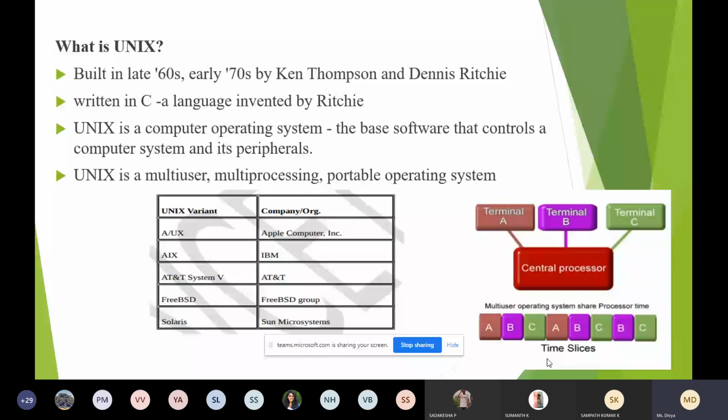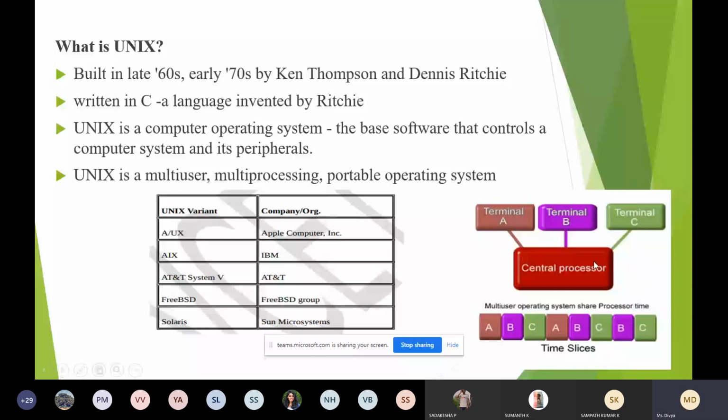Unix is also a computer operating system, just like Linux or Windows. It is the base software that controls the computer system and its peripherals. To know more about Unix, it is a multi-user, multi-processing, and portable operating system. What do you mean by multi-user? You can see a diagram over here.